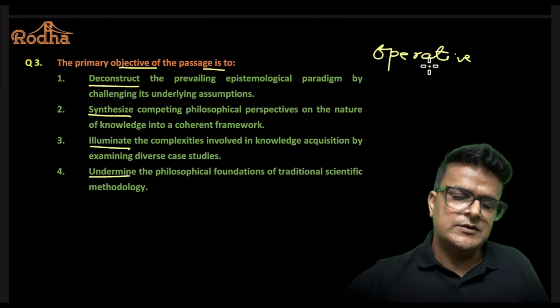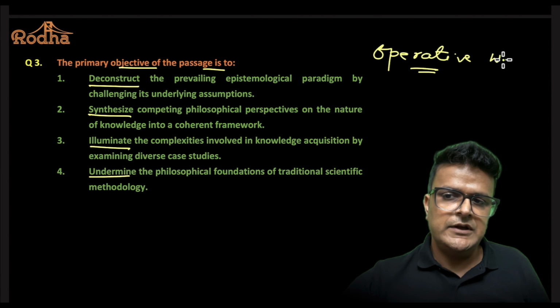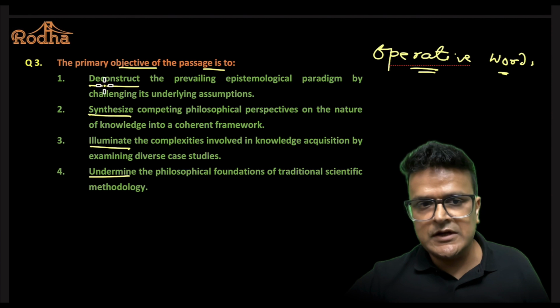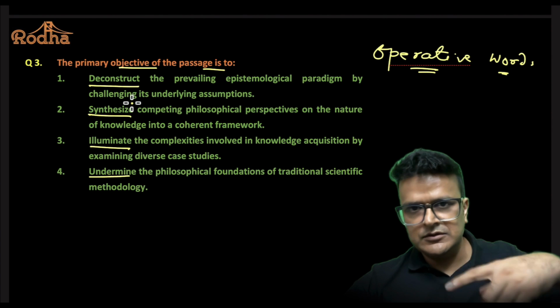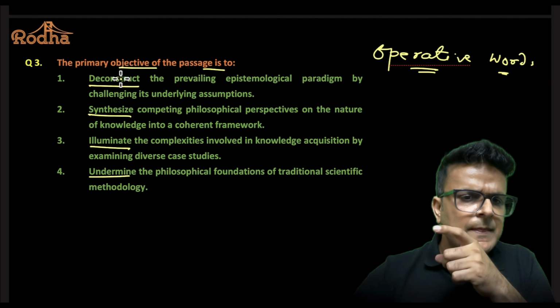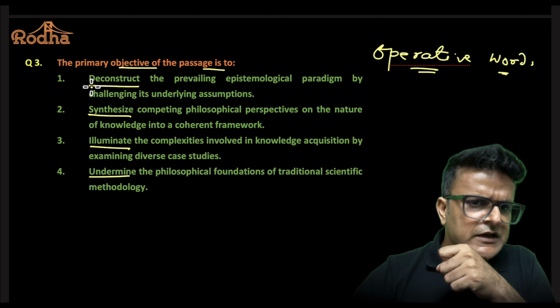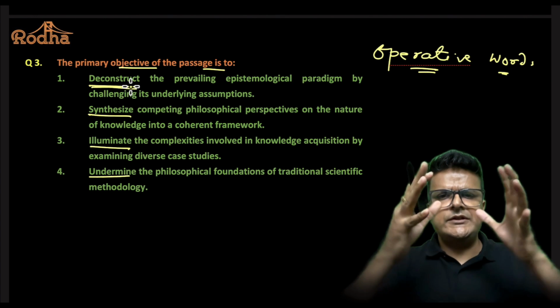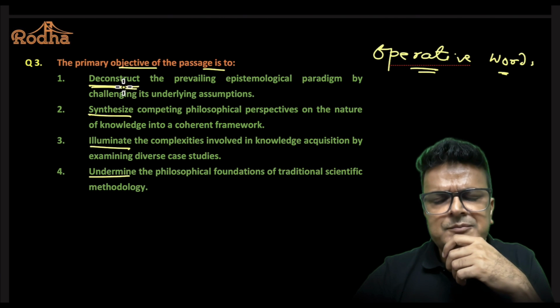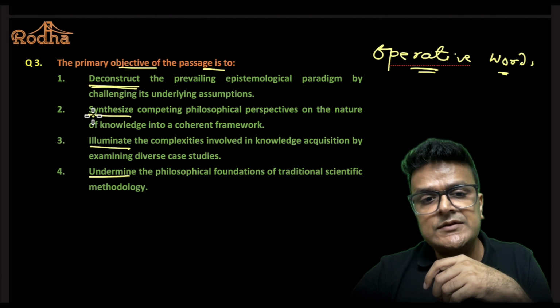Operative words are the words which have a very huge impact on the entire option, because they are the main verbs and they generally tell you what the passage is doing. So you have to first ask yourself, is the passage deconstructing? Deconstructing basically means taking something and opening every part of it. So is the passage deconstructing? Is the passage synthesizing?